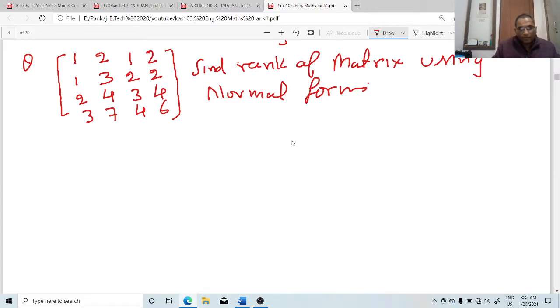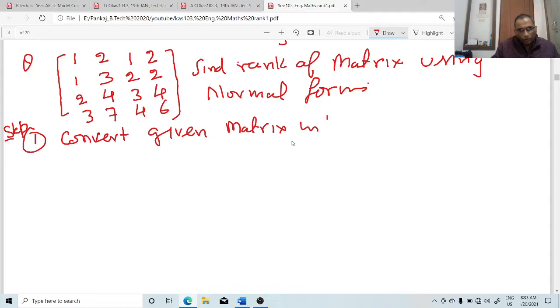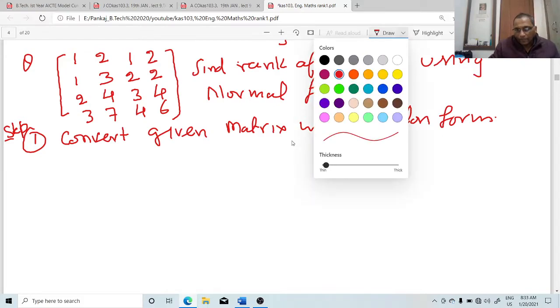How to convert a given matrix into normal form? Step 1: first convert the given matrix into echelon form. How to convert a given matrix into echelon form? We discussed this earlier, and we will discuss it again.